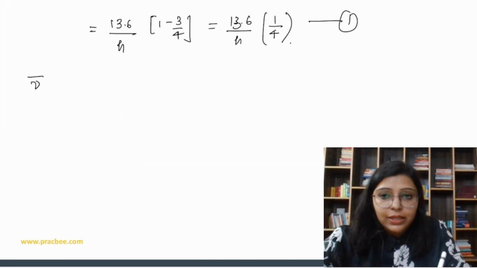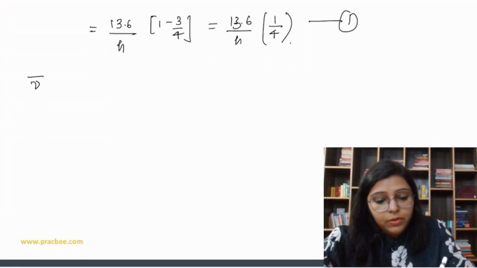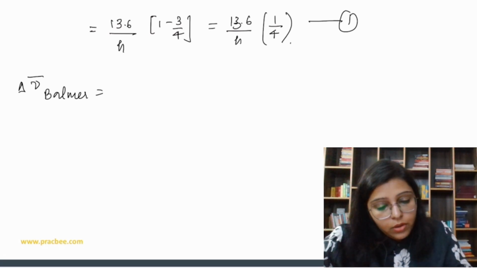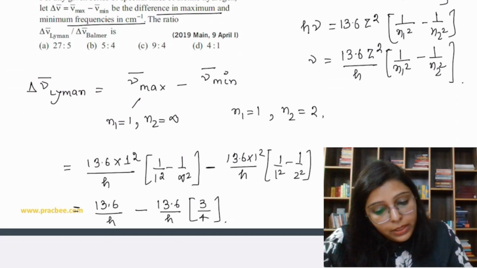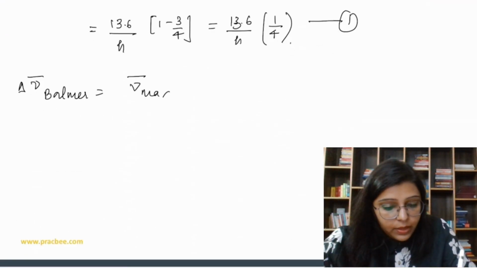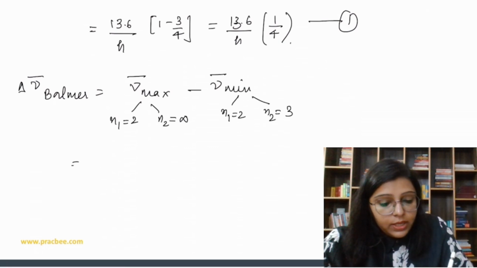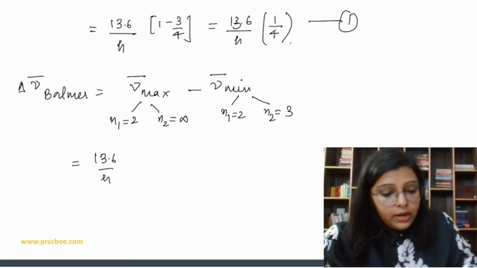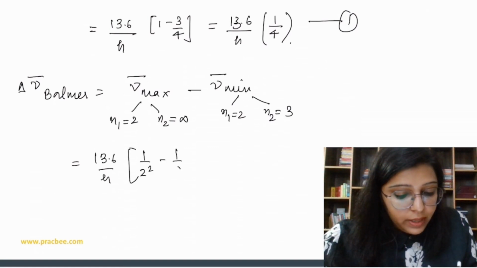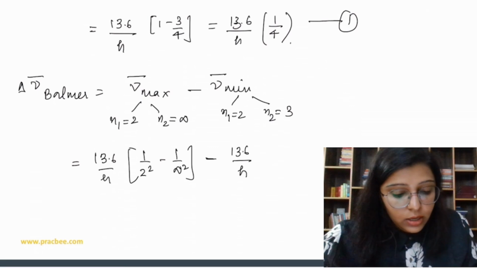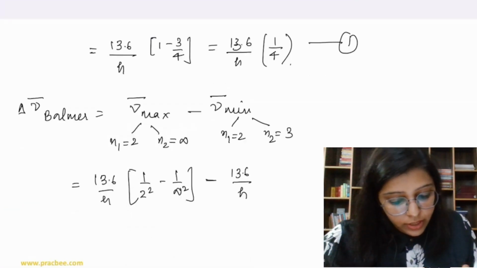Now we have to find similarly for Balmer one, है ना? We have to find this for Balmer. So let's find out Balmer, maximum and minimum. For maximum, n1 is equal to 2, n2 is equal to infinity, and for minimum, n1 is equal to 2, n2 is equal to 3. So we can say 13.6 upon h into (1 by 2 square minus 1 by infinity square) minus 13.6 upon h, that is for hydrogen only. Yeah, that is for hydrogen.